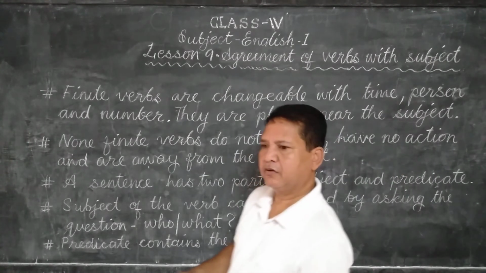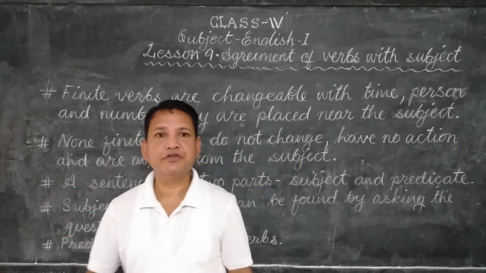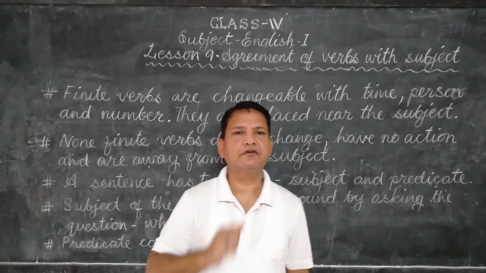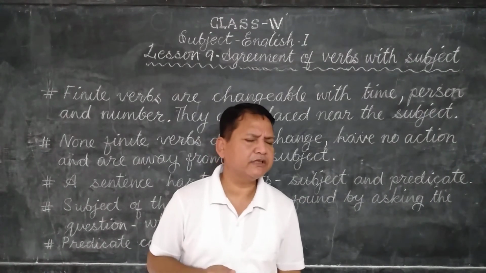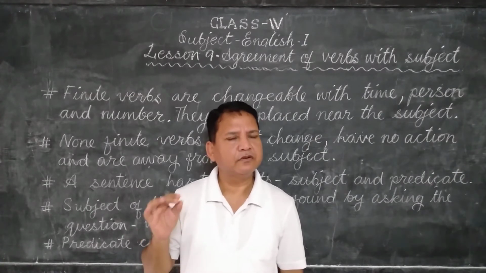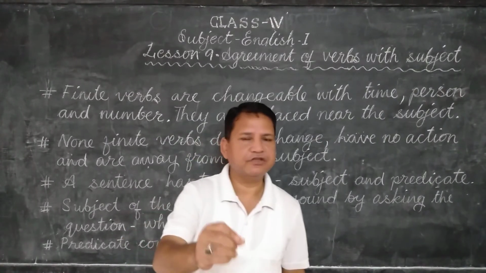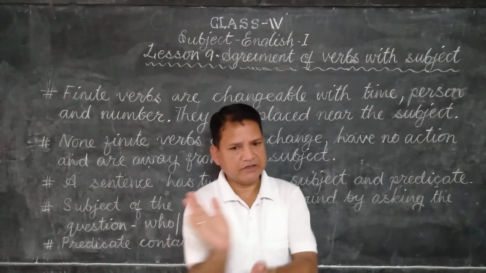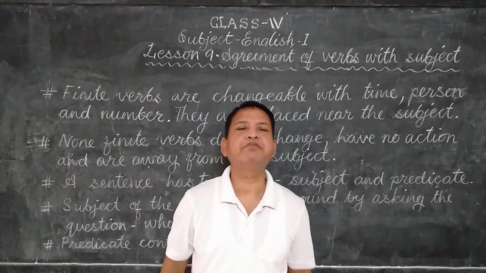So I was saying, the boys are shouting. Who are shouting? The boys. The boys is the subject. And I said the predicate has a verb. Is is a helping verb. So the remaining part, is shouting, is the predicate.